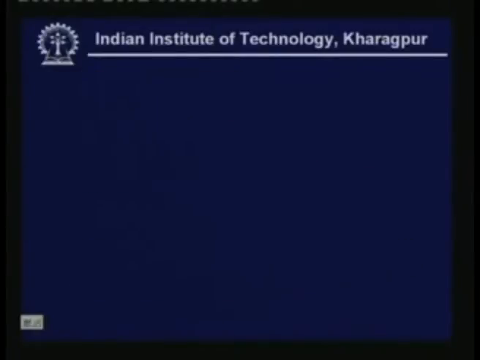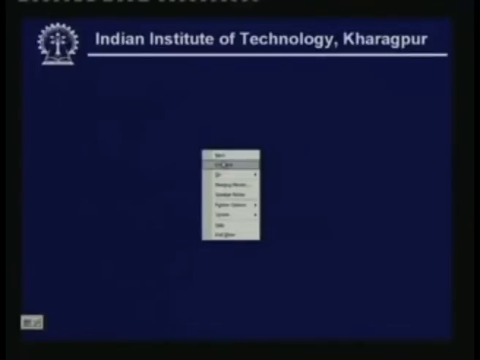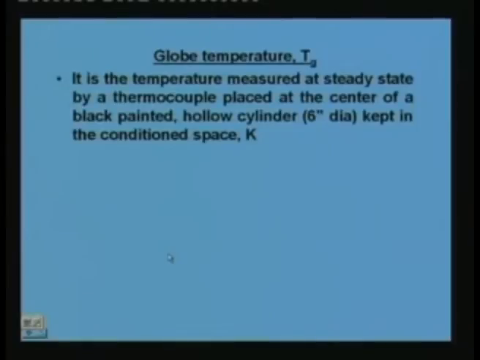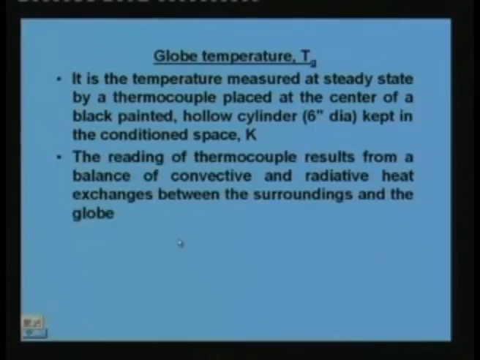What is this globe temperature, by the way? The globe temperature is the temperature measured at steady state by a thermocouple placed at the center of a black painted hollow cylinder of 6-inch diameter kept in the conditioned space. This is given in Kelvin. The reading of the thermocouple results from a balance of convective and radiative heat exchanges between the surroundings and the globe. That is how the globe temperature is measured, which is related to the mean radiant temperature or the surrounding surface temperature.